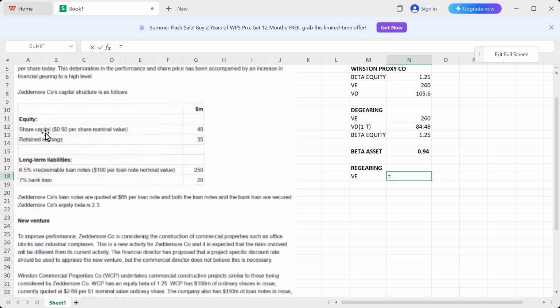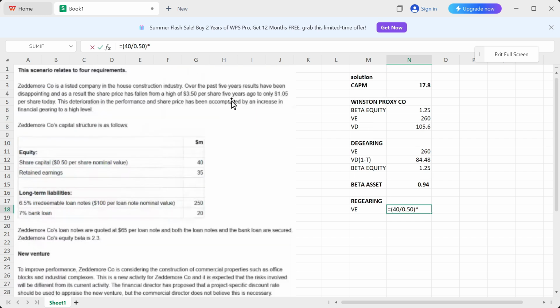So it says that they have 40 million shares at 0.50 per share, right? So $40 million share at 0.50 per share. First of all, I'm going to divide these two because you guys know we need the number of shares. So 40 divided by 0.50, bracket close. Okay, and then I'm going to times it by the market value of share, which should be written somewhere over here. So that is over here, as you guys can see that it is now at 1.05.